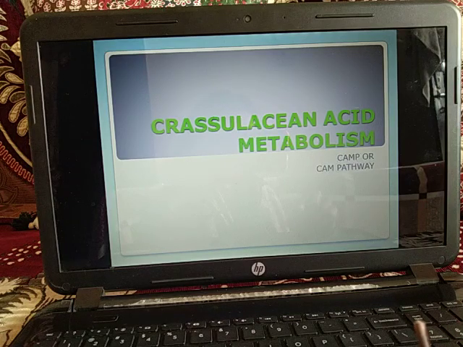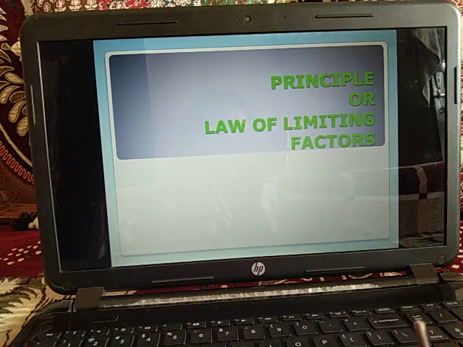Okay, now we are going to discuss the principle or law of limiting factors. Now the optimum value of a factor is never constant. Okay, it depends upon the magnitude of other factors. We can continue to increase the magnitude of one or more factors without influencing the rate of the reaction.